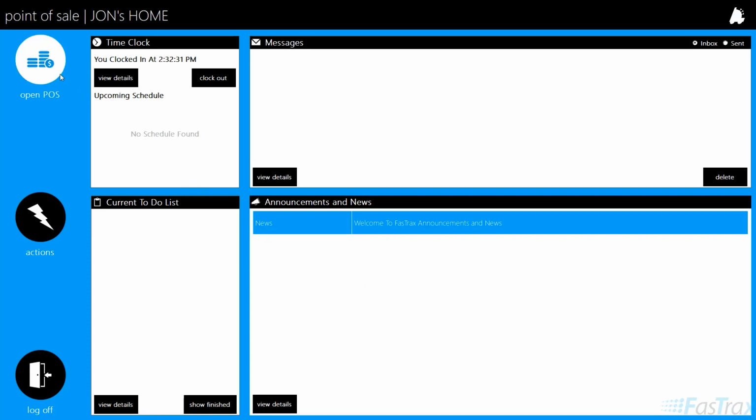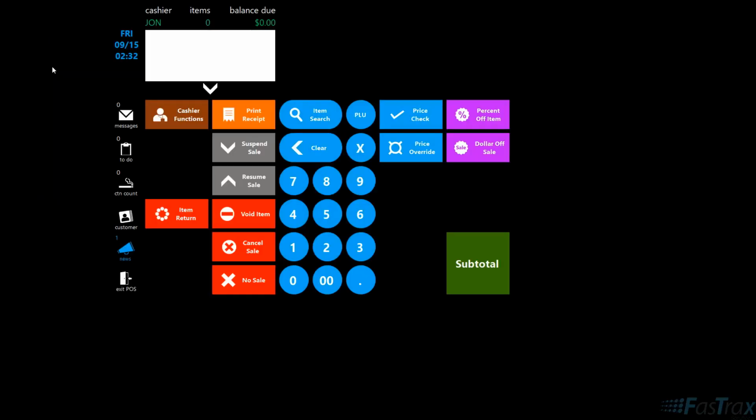If another employee is logged into the register and I wish to clock in or out while they are logged in, the Time Clock POS button can be utilized to accomplish this. This can be found on the POS panel screen.